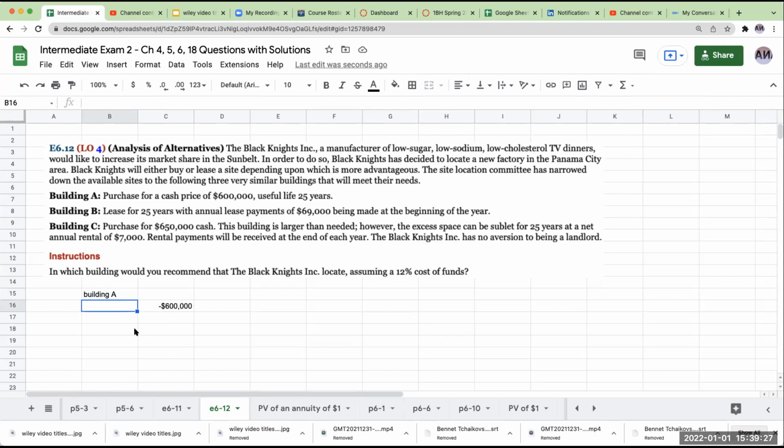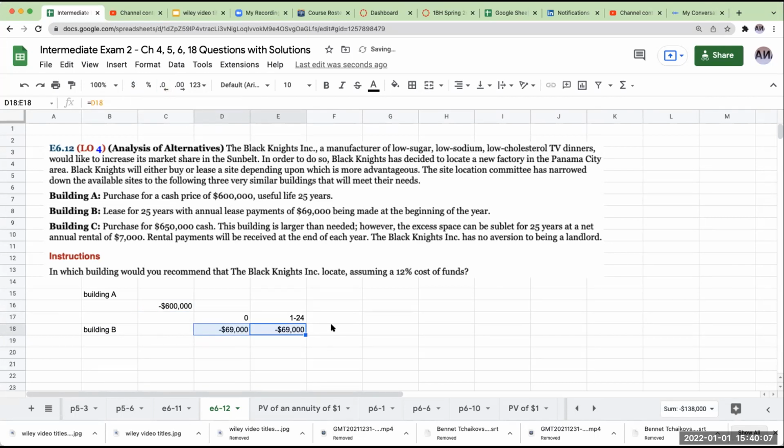So building B, we're not paying $600,000 right now. What we're actually doing is making payments of $69,000 per year for the next 25 years, with the annuity being made at the beginning of each year. So this is written a little bit tricky. This would probably be year 0 is going to be 69 grand, and then years 1 through 24 is also going to be the same amount. Thank you, Kiso, for making that a little bit tricky.